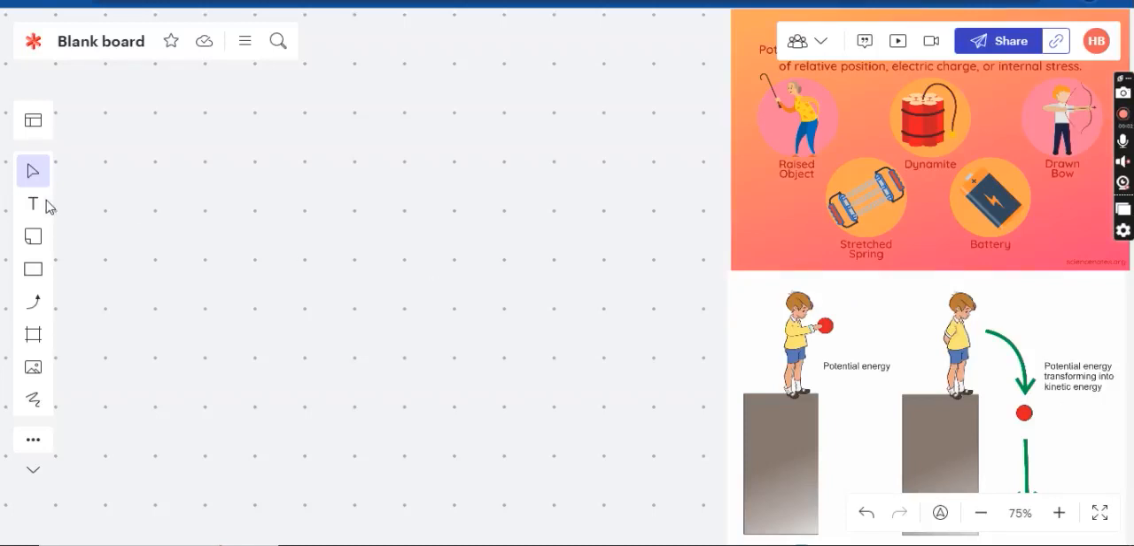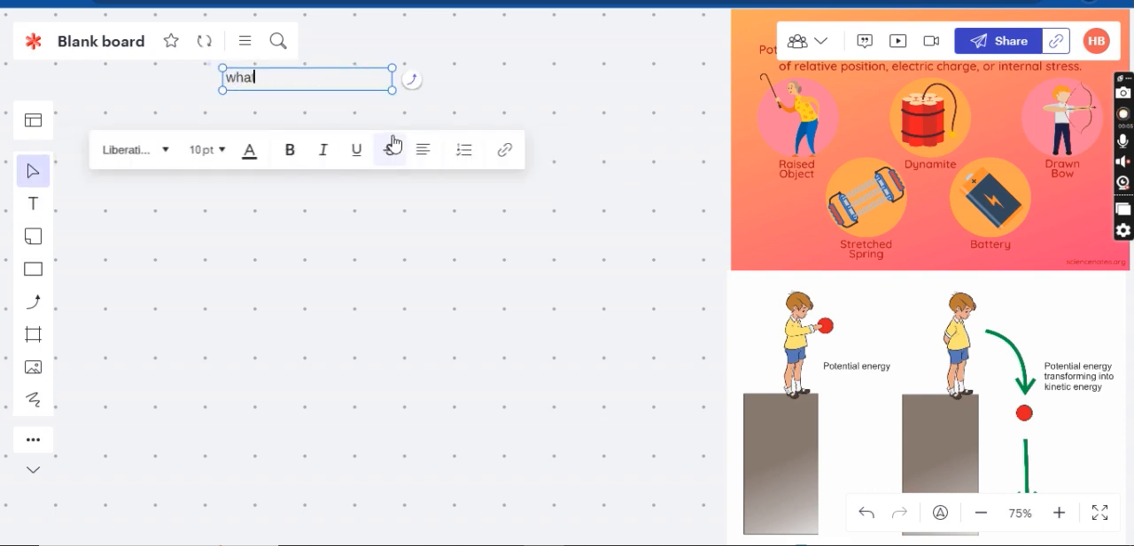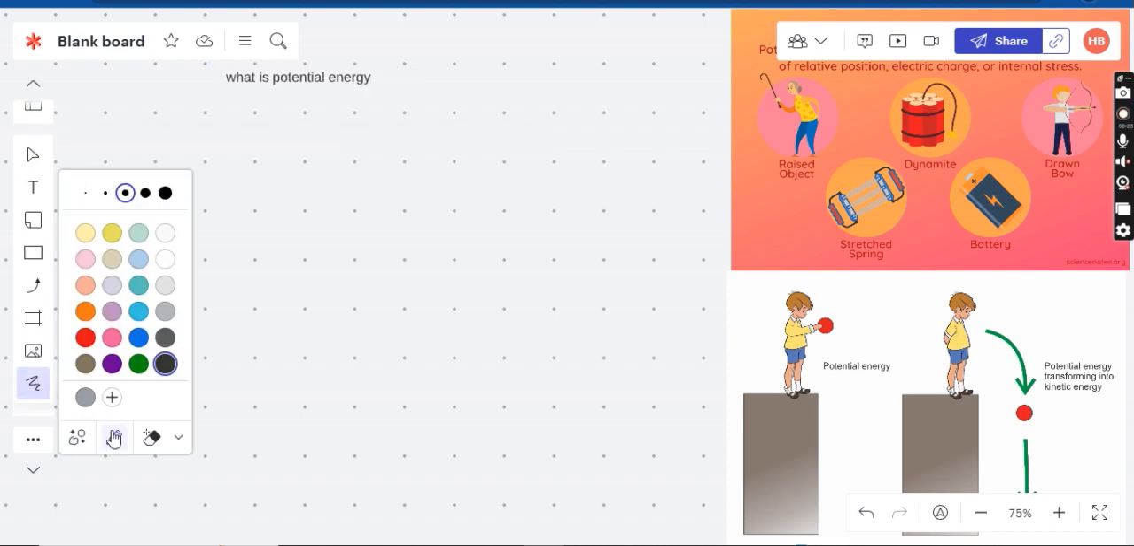Today I'm going to talk about a very important topic. First we're going to discuss what potential energy is, and then we're going to discuss potential energy and absolute gravitational potential energy. So let's first discuss what potential energy is. Now the question arises: what is potential energy?